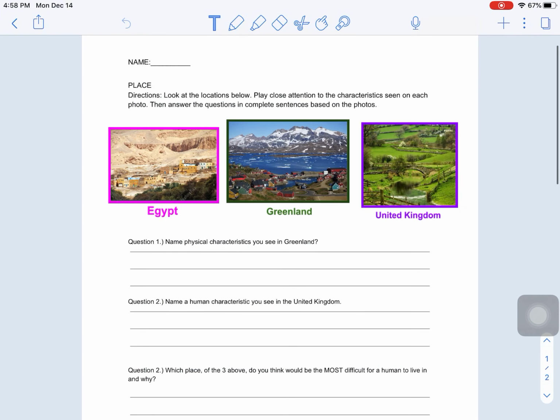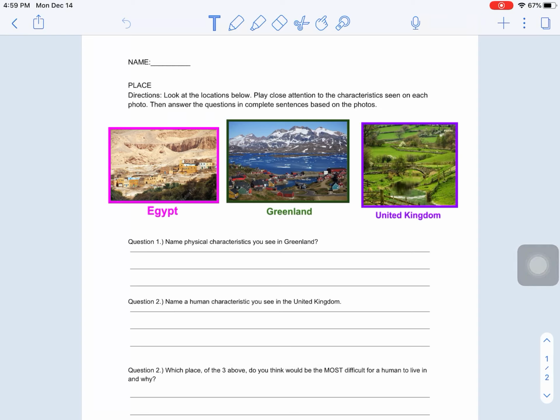When you are done with this video, you are going to go into your assignment here. This is called place. The directions say look at the locations below. Pay close attention to the characteristics seen on each photo. Then answer the questions in complete sentences based on the photo. So we have 3 photos here. We have Egypt in one. We have Greenland in another photo. And we have the United Kingdom in this photo here.